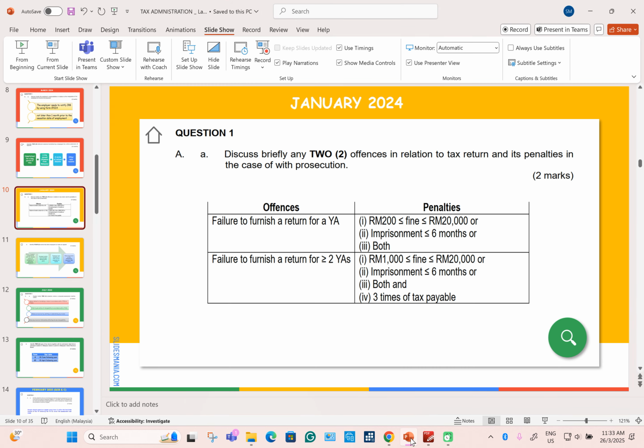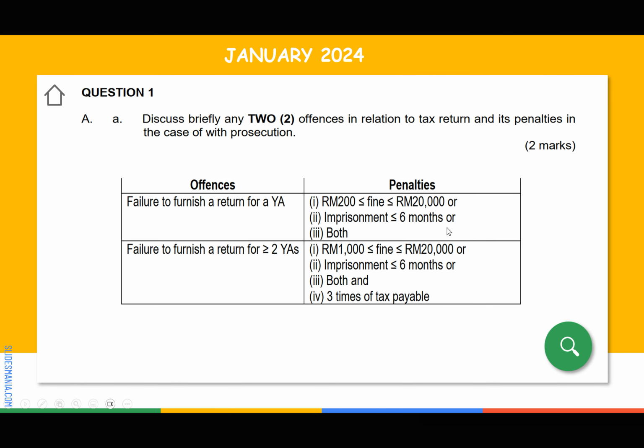So how do we answer this one, guys? Actually, you can pick many offences related to tax return. Let me give you an example. You can mention failure to furnish a return, meaning the taxpayer failed to submit the return, Form B, Form BE, Form C. They don't submit to IRB. So this is an offence, right? This is something not good, because you will be penalized. You have to pay a penalty. This one is 2 marks, isn't it? This one is 1 tick, 1 mark. Before you get 1 mark, guys, you need to give the offence together with the penalty, because the question mentions penalties.